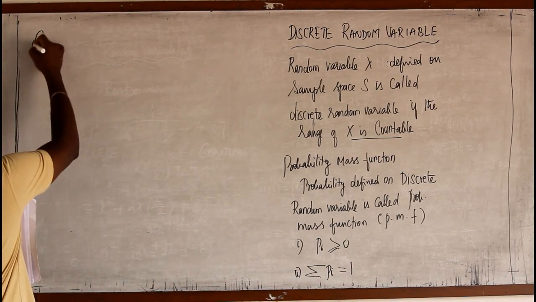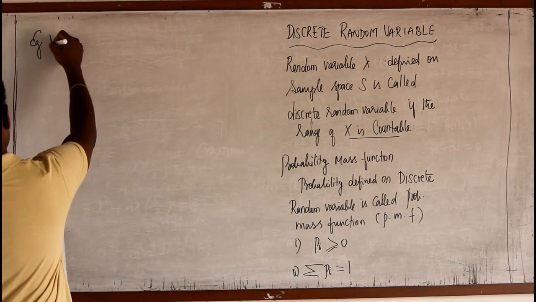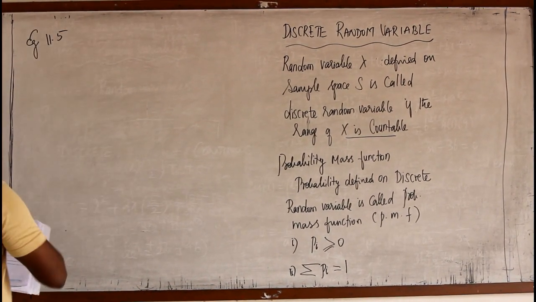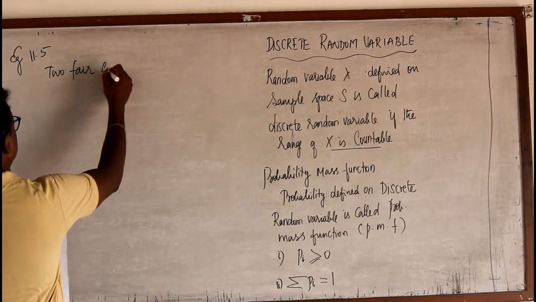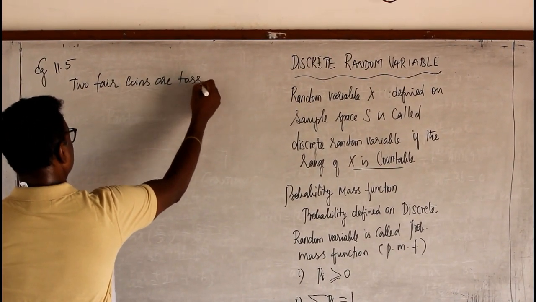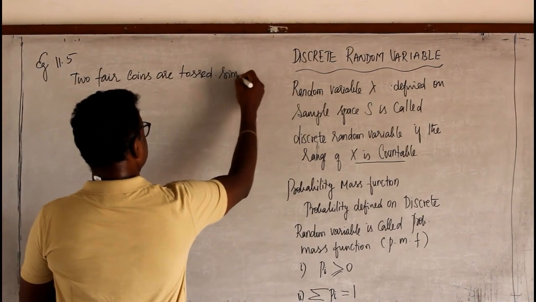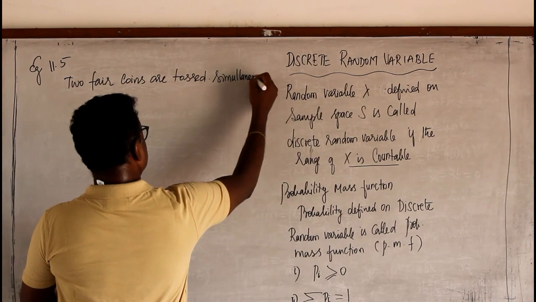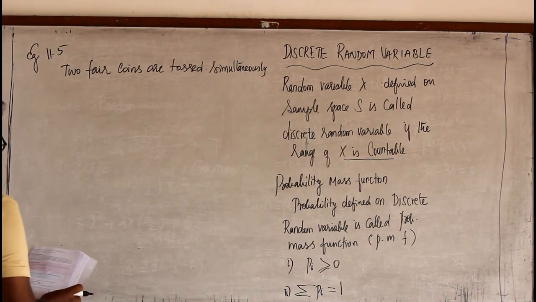So we shall go for example 11.5. Two fair coins are tossed simultaneously.